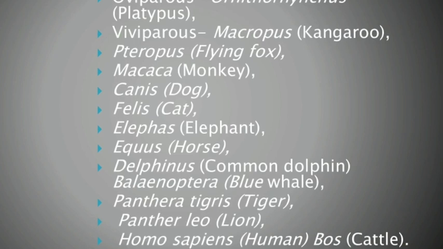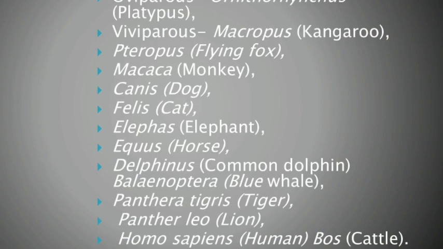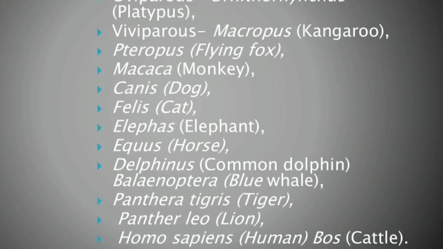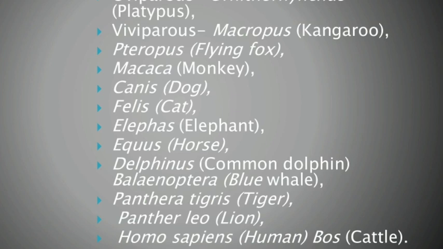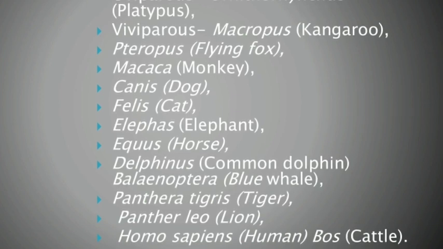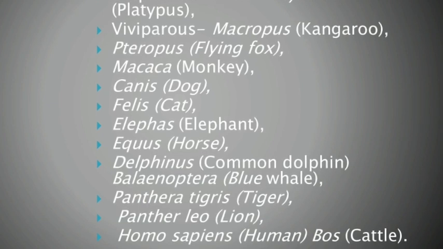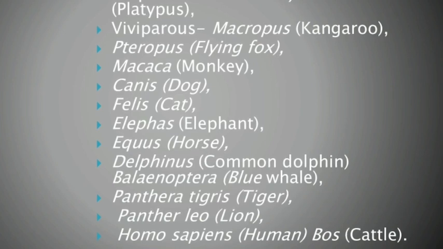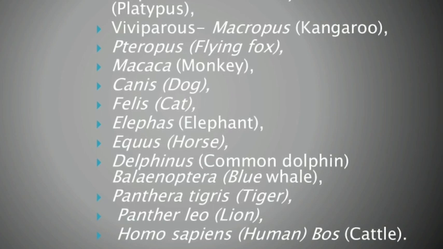The teeth are thecodont. What is thecodont? Teeth embedded in sockets of the jaw bone are called thecodont. What is heterodont? Incisors, canine, premolar, molar. These four types of teeth are present in mammals, so that is called heterodont. What is diphyodont? A temporary milk teeth set is replaced by permanent teeth, and that is called diphyodont.